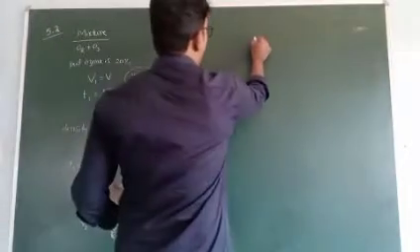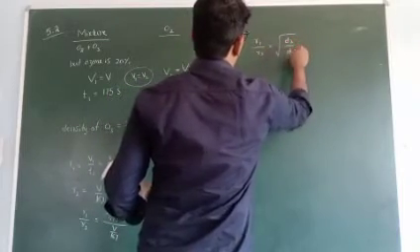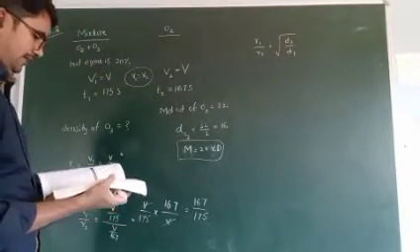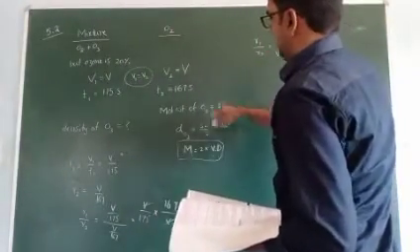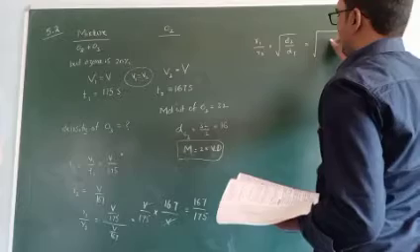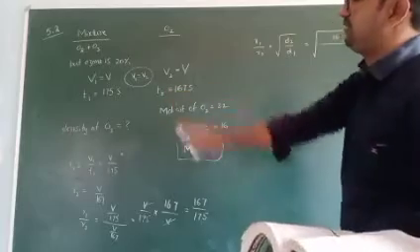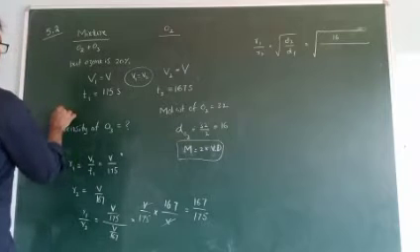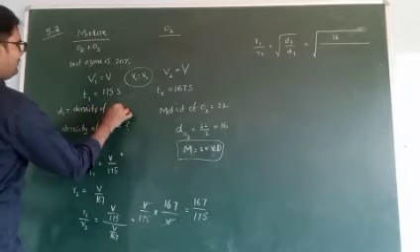But we know that R1 by R2 is equal to root over D2 by D1. Here D2 means oxygen, and D1 is the density of the mixture.